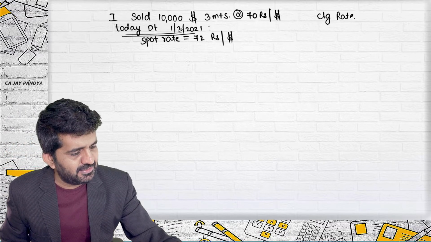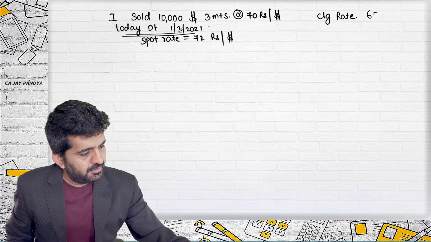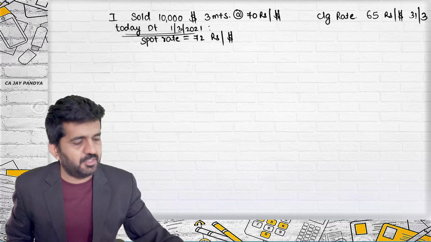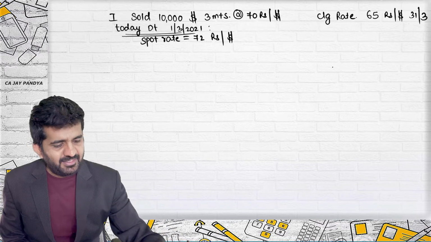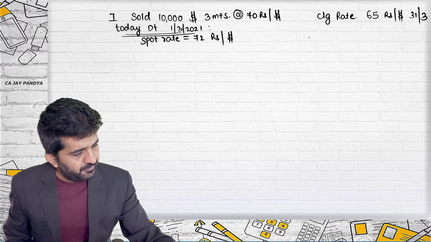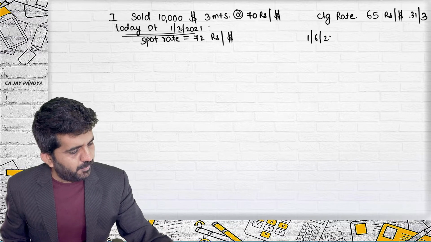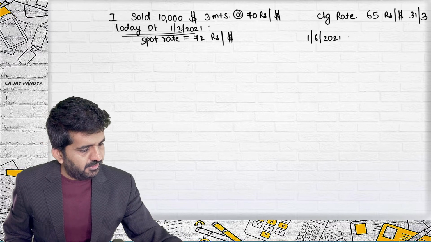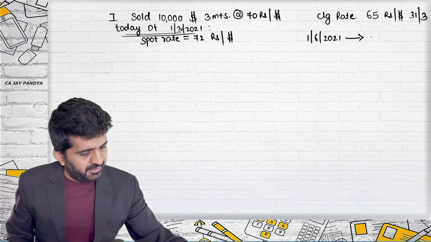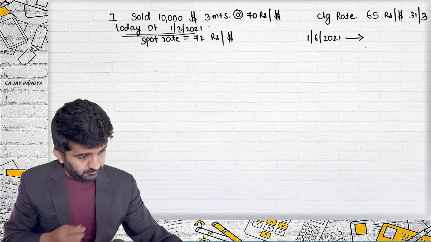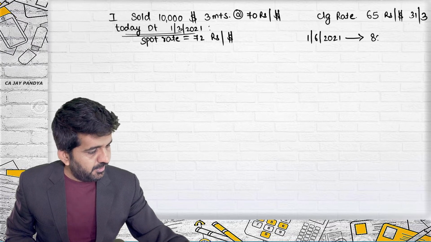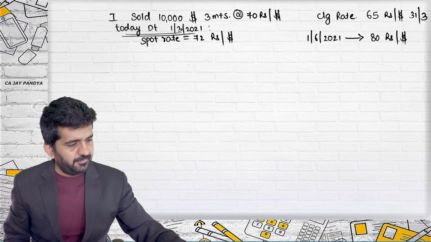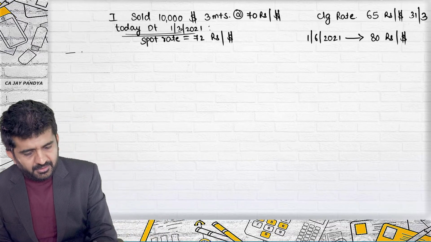Closing rate is 65 rupees per dollar. This is on 31st March. When will the settlement be done? On 1/6/2021. The rate is becoming 80 rupees per dollar. These are the rates.